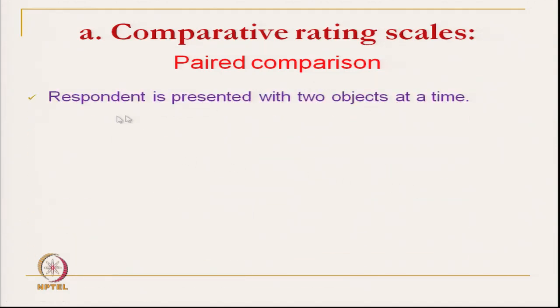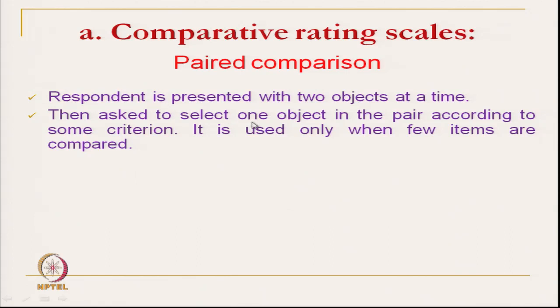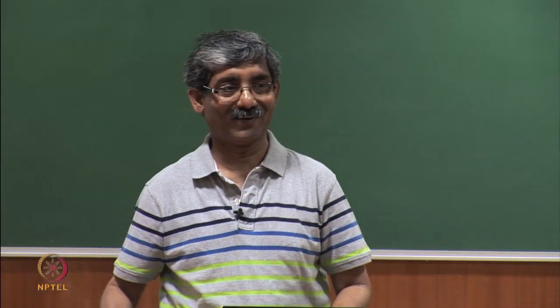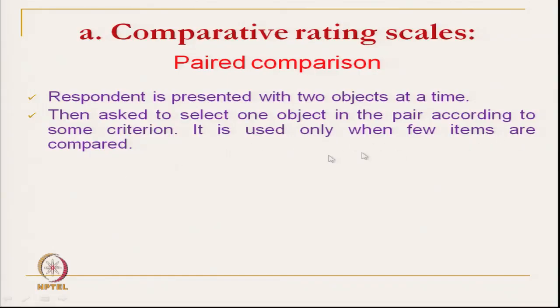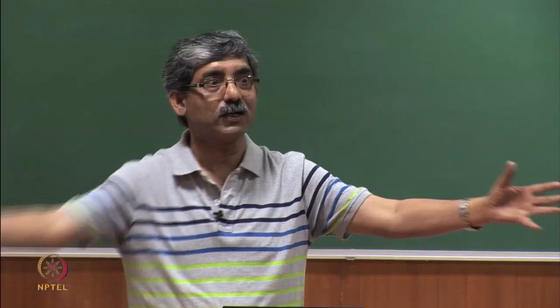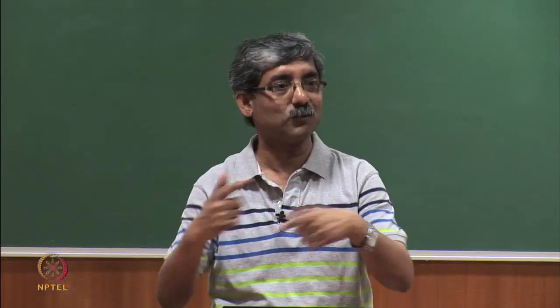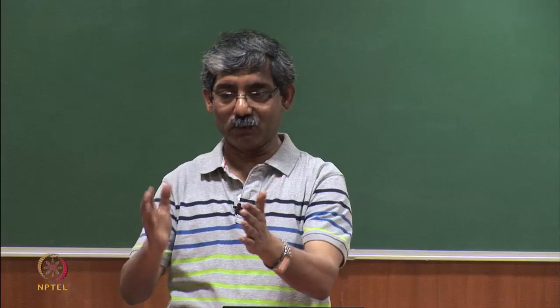In paired comparison, the respondent is presented with 2 objects at a time, a pair of objects. Then he will tell this is soft, this is hard. He is asked to select one object in the pair according to some criteria, like 2 garments are given, tell me which one is warmer. That is paired. It is used only when few items are compared. You cannot use this paired comparison for, say, 1000 different types of articles. Only when few articles are there can you compare.